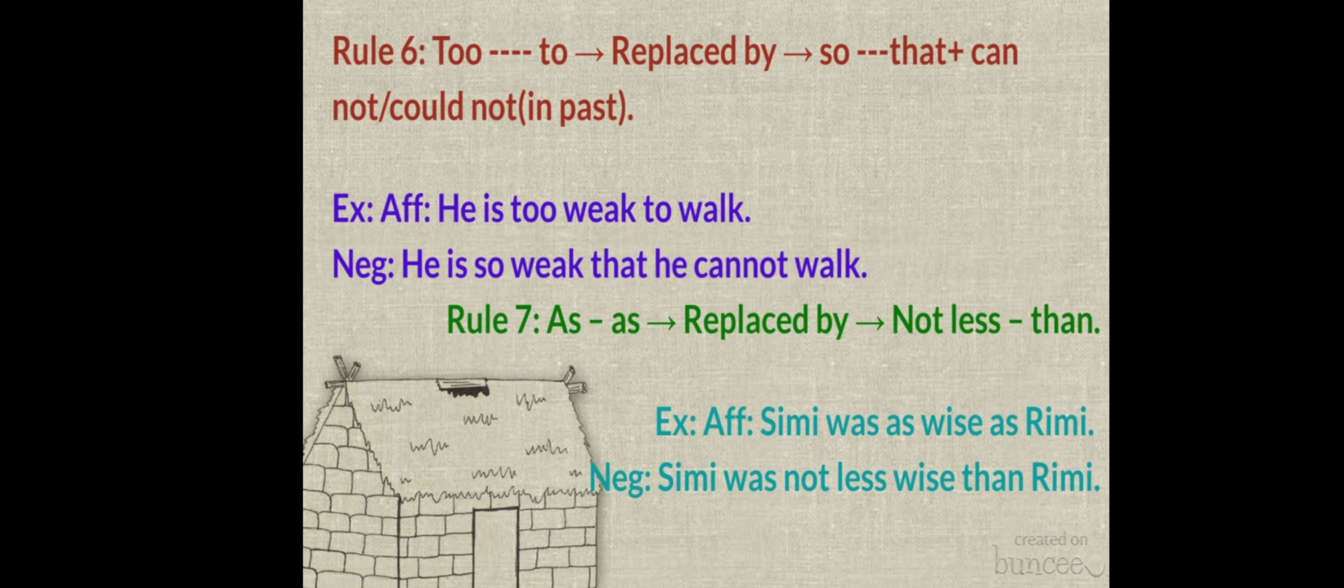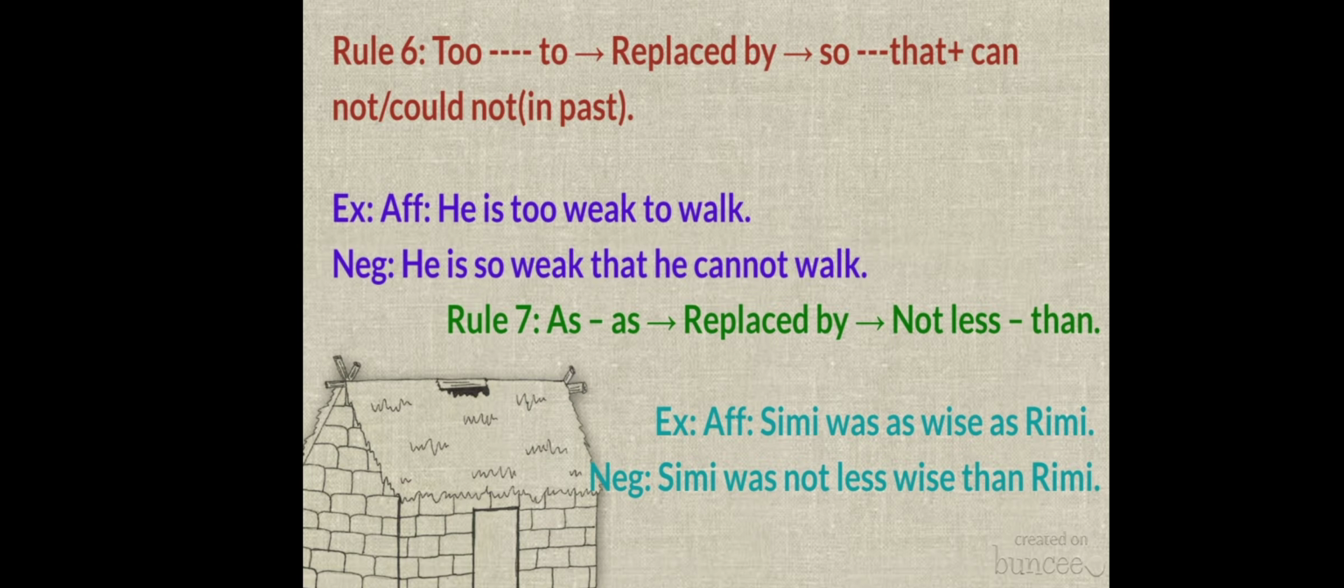Next, rule number 7. "As" will be replaced by "not less than." So if you see "as" in affirmative, in negative you have to use "not less than." Here is an example. In the affirmative sentence it is written, "Simi was as wise as Rimi." So what you have to do? To transform the sentence into negative, you have to replace "as" by "not less than." So the negative sentence will be, "Simi was not less wise than Rimi."